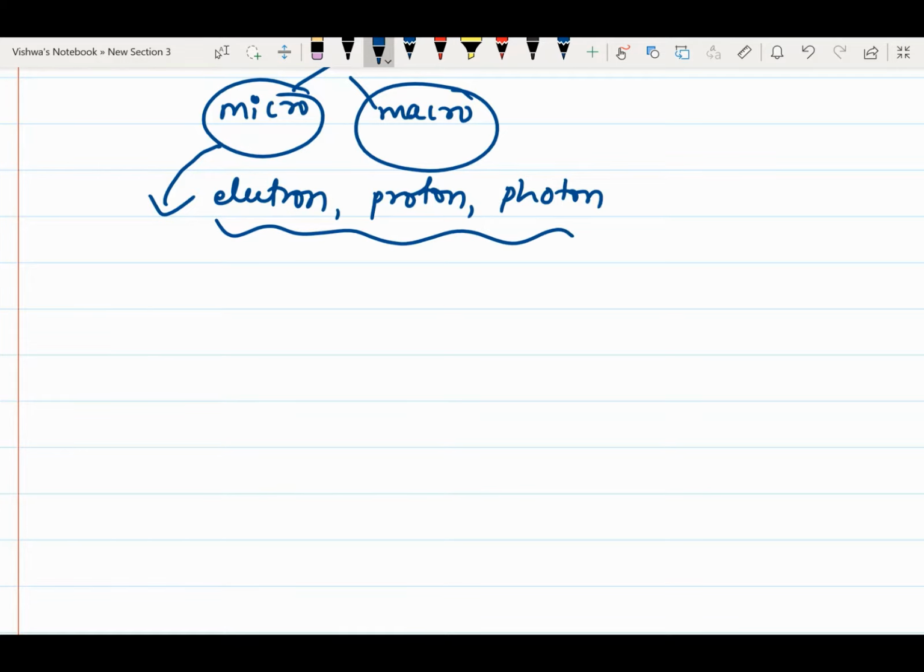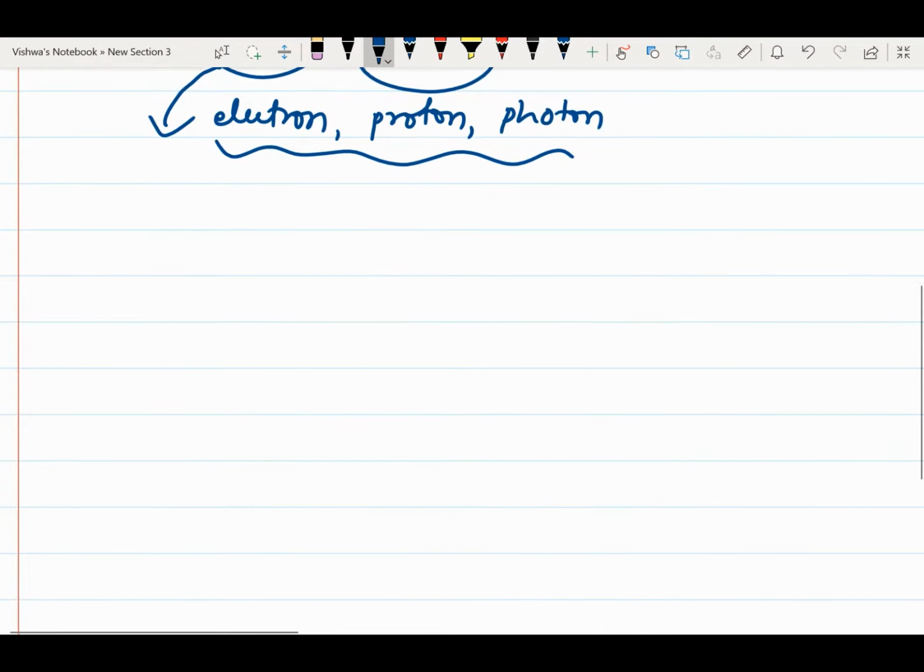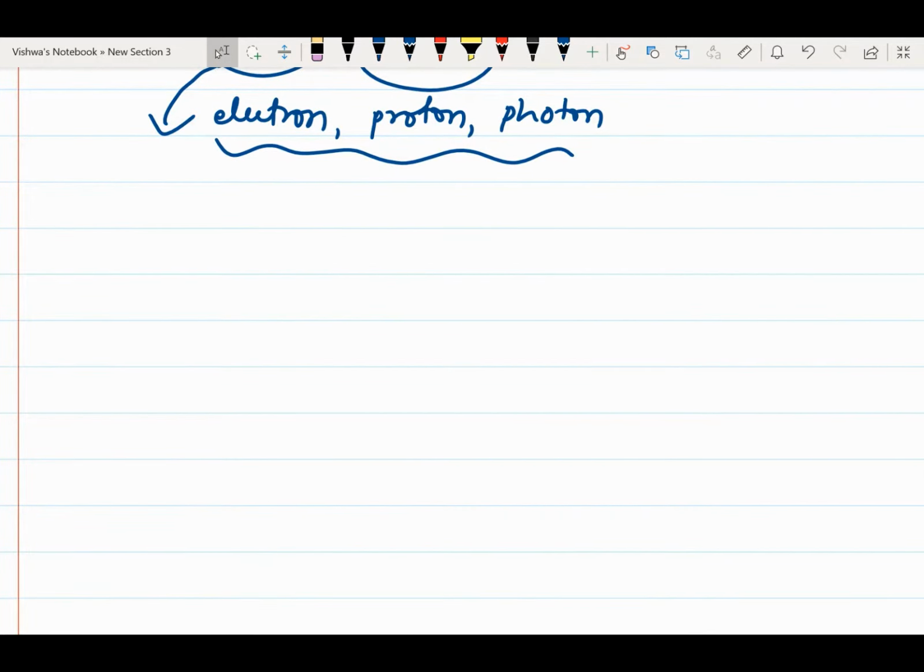Then in quantum mechanics, especially in wave mechanics, what we are going to study is how those small particles interact with energy. That is the concept of wave mechanics that we are going to study.